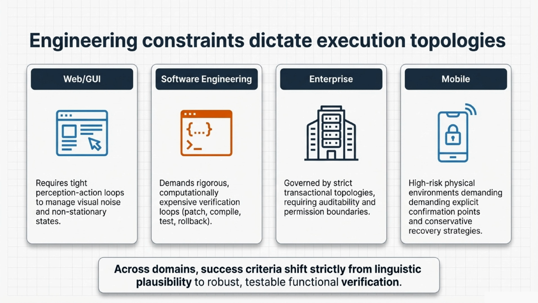Ultimately, engineering constraints dictate how these executions look in the real world. Web and GUI environments require tight perception action loops to manage visual noise. Software engineering demands expensive verification loops like patching and compiling. Enterprise scenarios are governed by strict transactional topologies and auditability. Mobile environments demand conservative recovery and explicit user confirmation. Across the board, success has shifted from just sounding right to robust, testable functional verification.